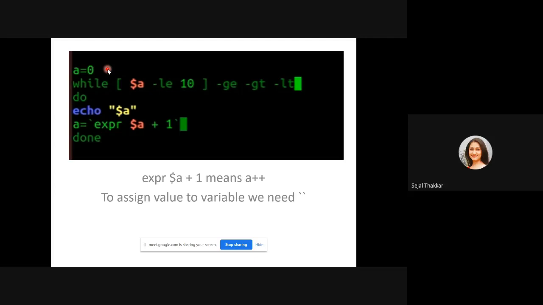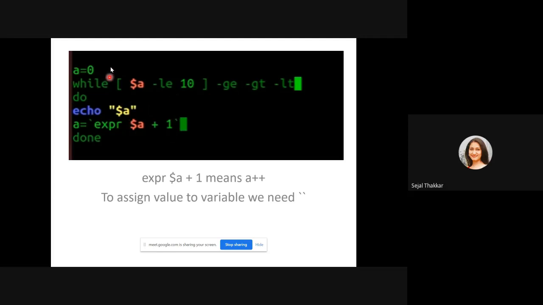Now here I have declared a is equal to 0. Initial variable a is equal to 0. While a is less than or equal to 10, you can use less than or equal to, greater than or equal to, greater than, less than, any of these operators as per your requirement. Do echo $a, it is going to print the value of a, then expr $a plus 1.